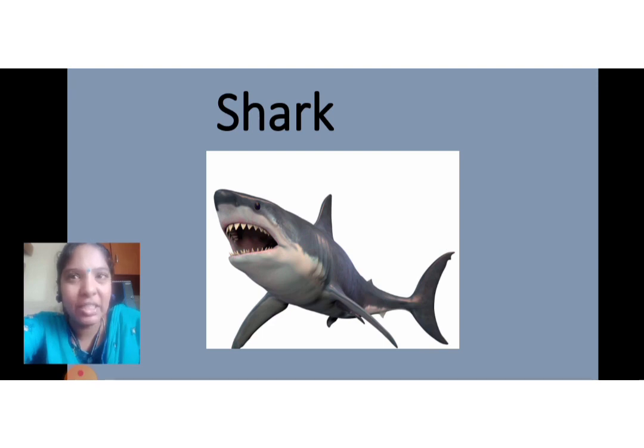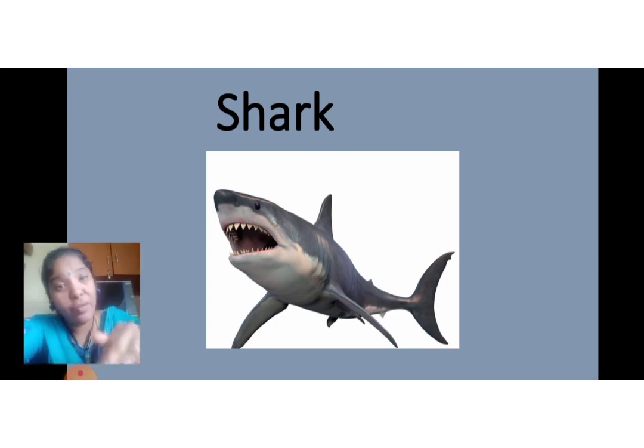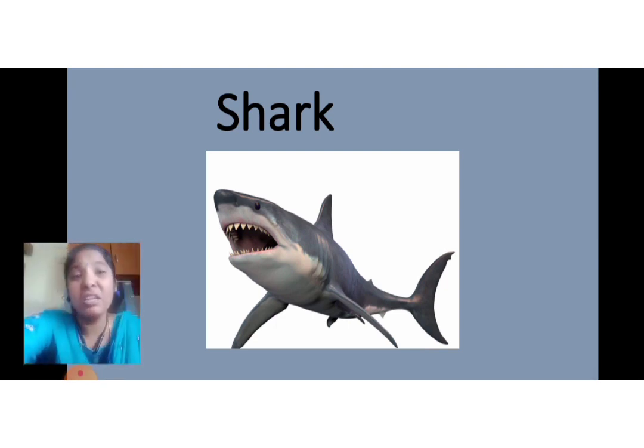Here comes the shark. Wow, very sharp teeth. It has very sharp teeth and it is the largest water animal. It is found in the depth of the sea, up to 2000 meters.